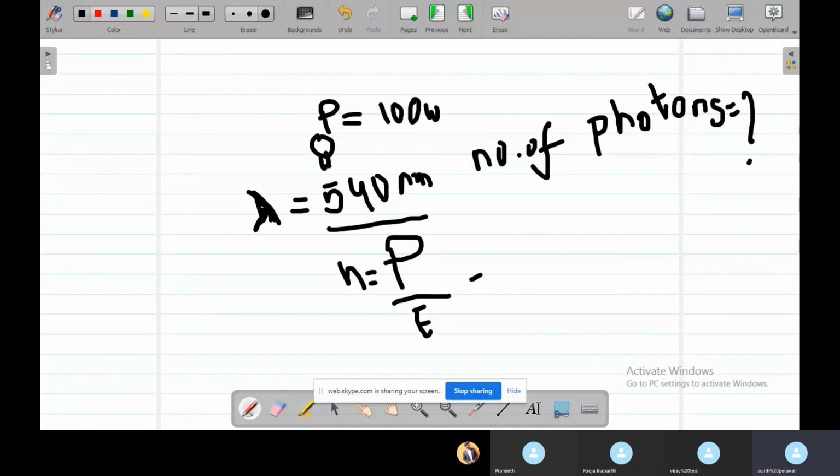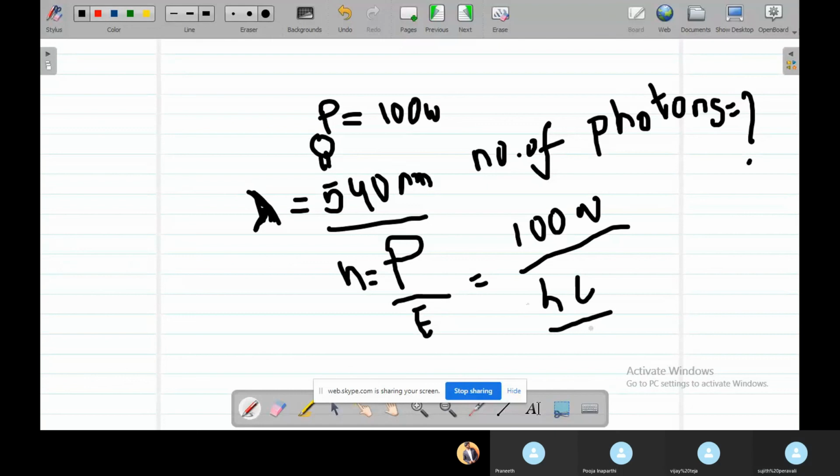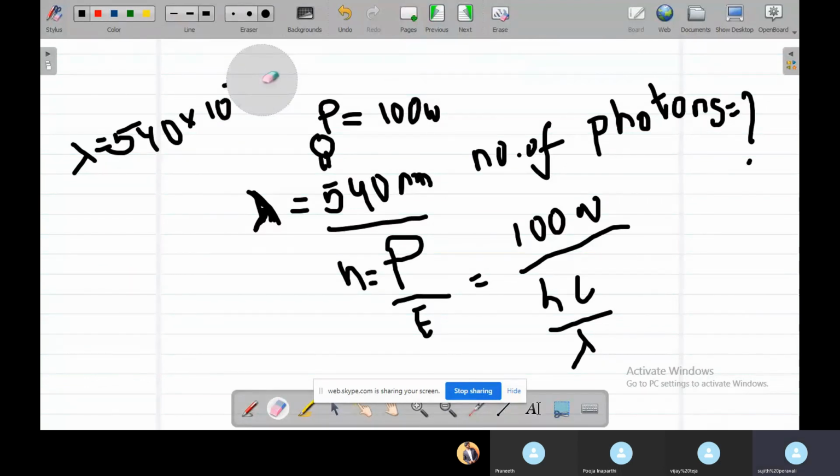Power is given as 100 watts, and energy can be written as hc by lambda, where lambda is 540 nanometers, which is 540 into 10 power minus 9 meters.